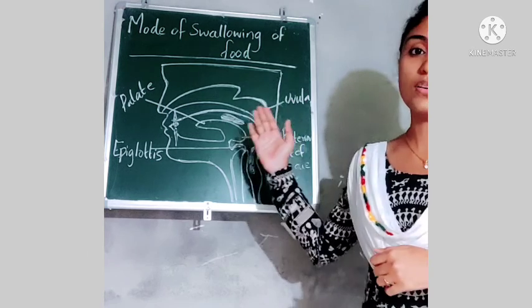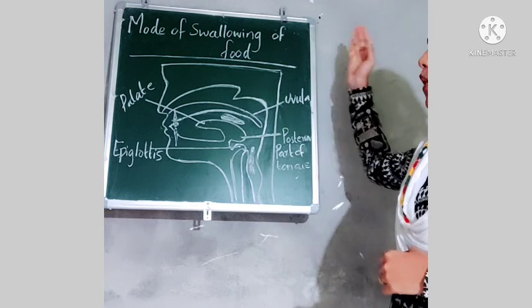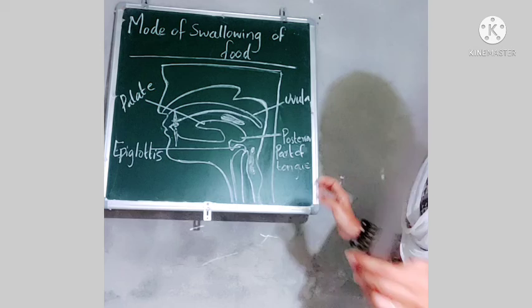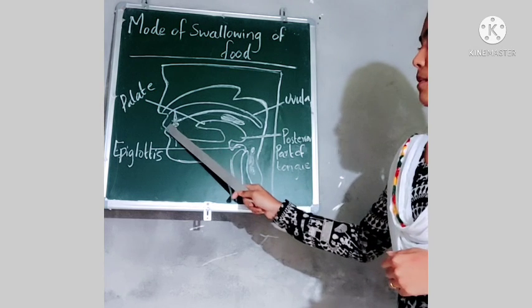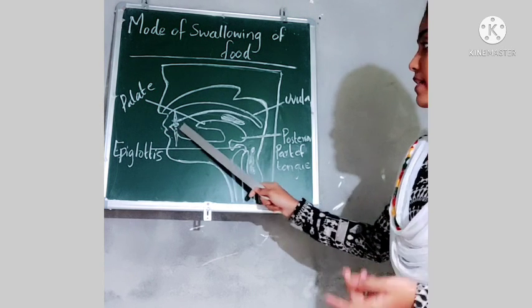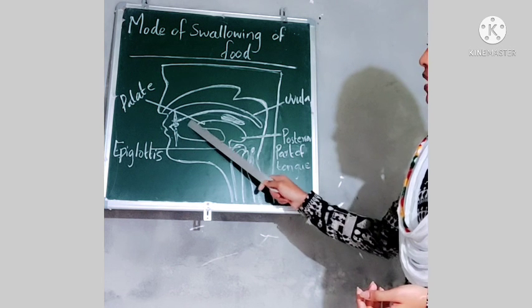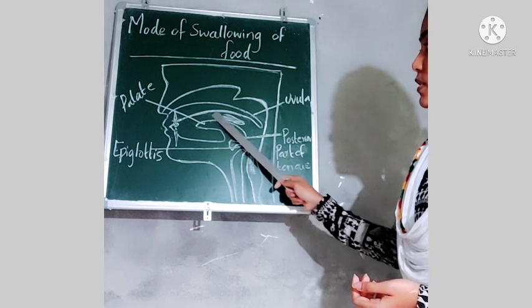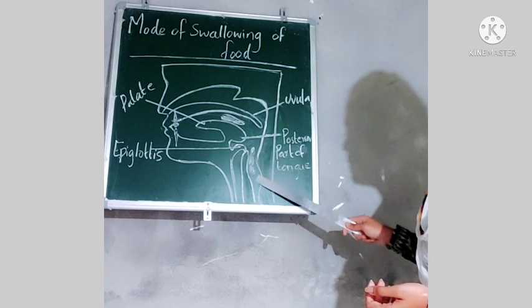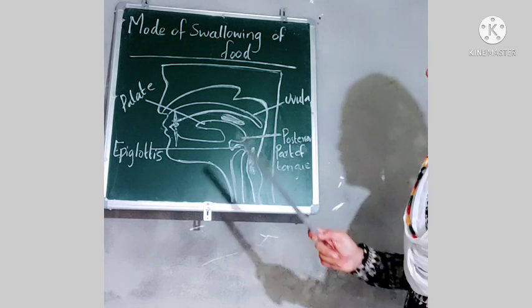Now we shall learn about the mode of swallowing of food. Now observe this diagram. Here you can see this is the mouth, and we consume food through our mouth and it enters inside our mouth and then it passes through this pathway and then it enters into the food pipe. So this is the route of food.